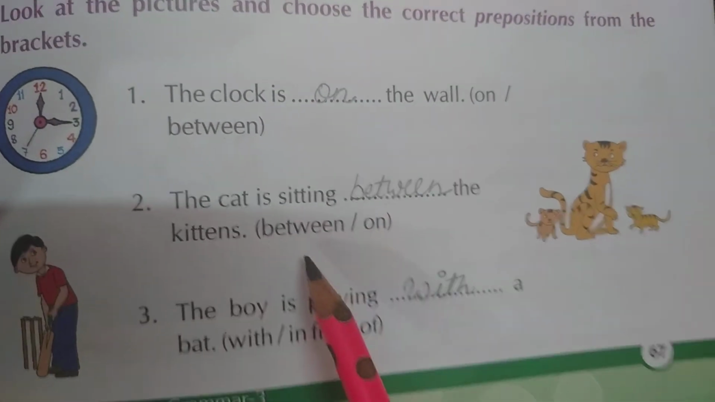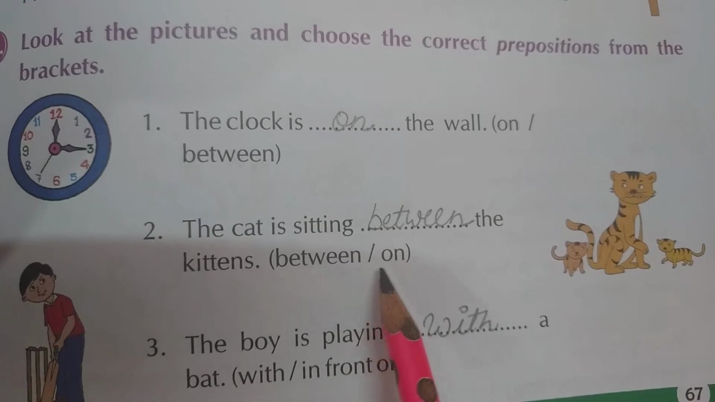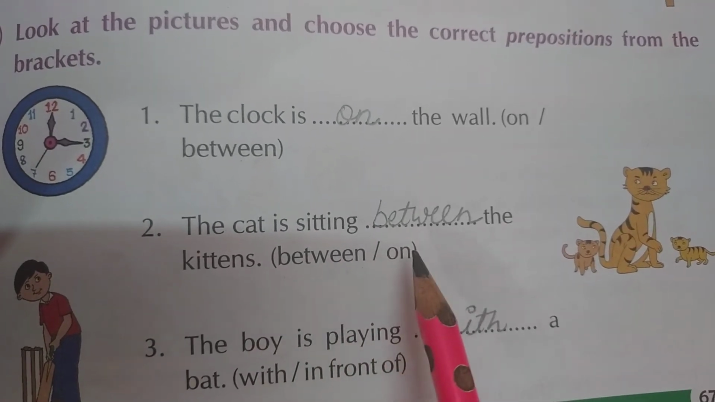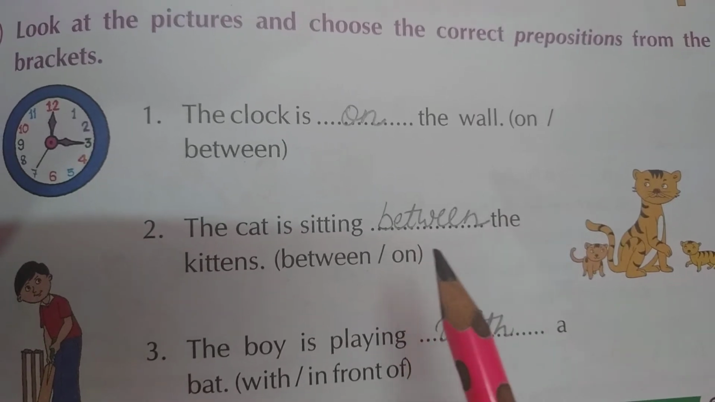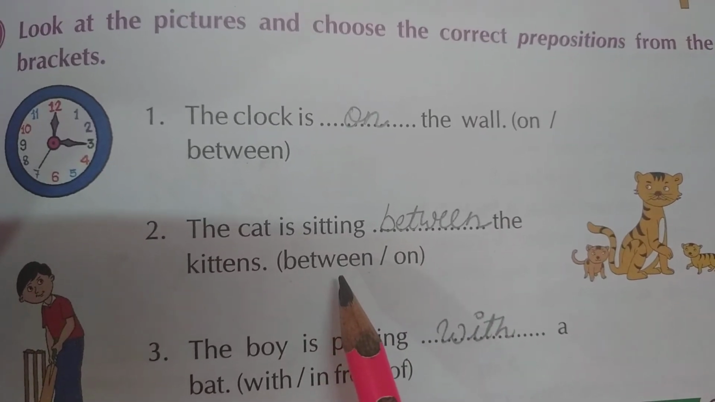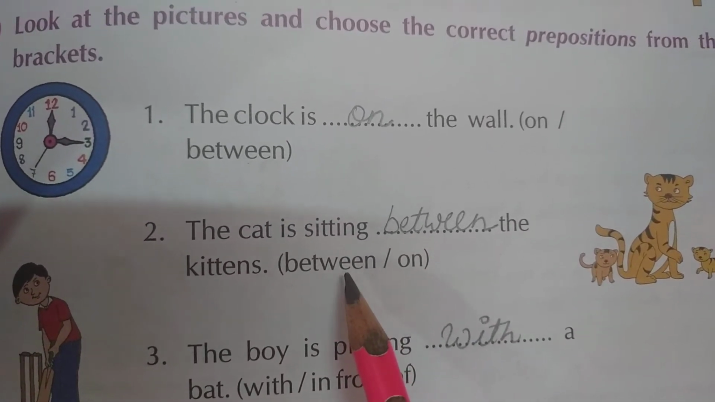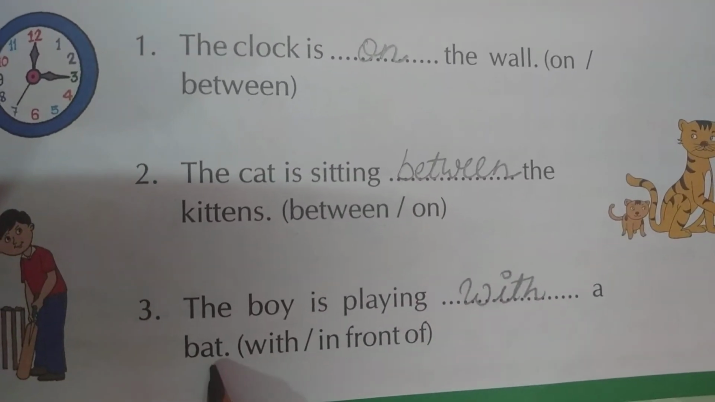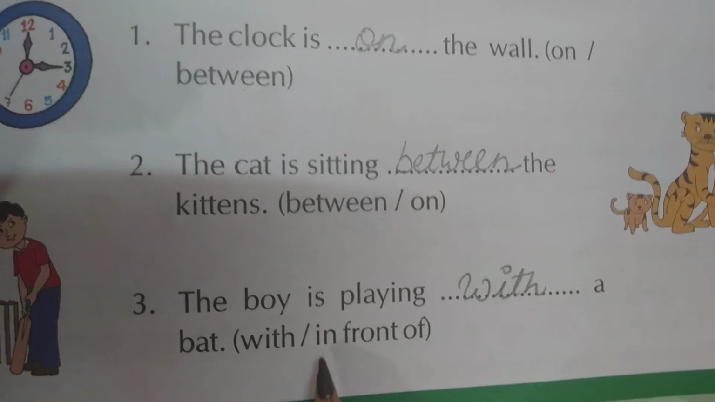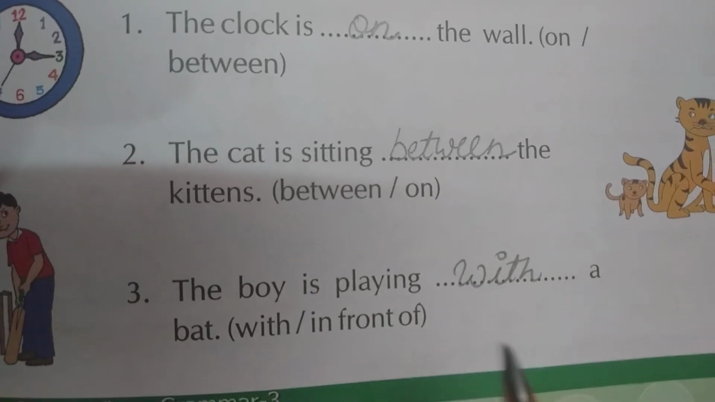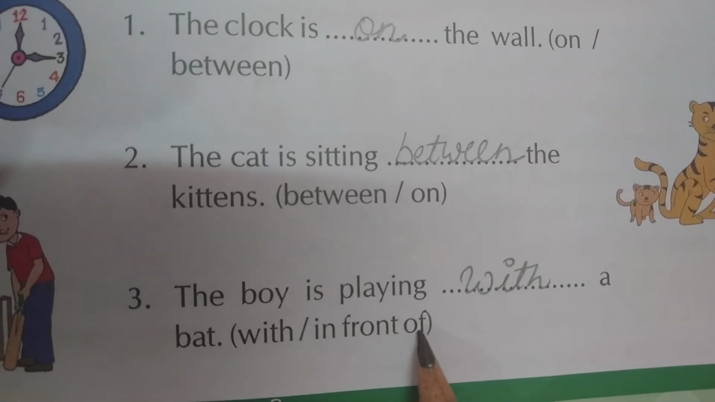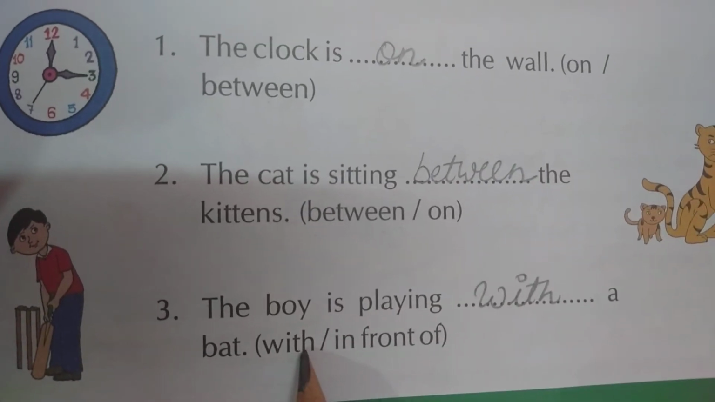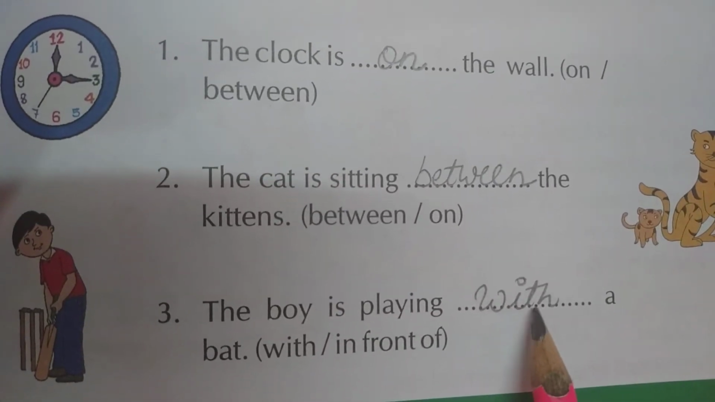The next sentence is, the cat is sitting dash the kittens. Between or on? So the right answer is between. Between means बीच में. The next sentence, the boy is playing dash a bat, with or in front of. In front of means के सामने. But the correct answer is with. So you will write here with.